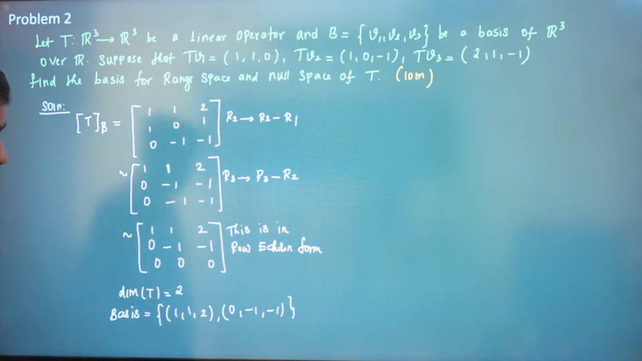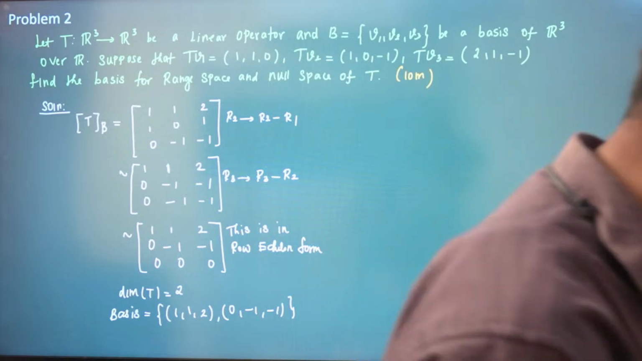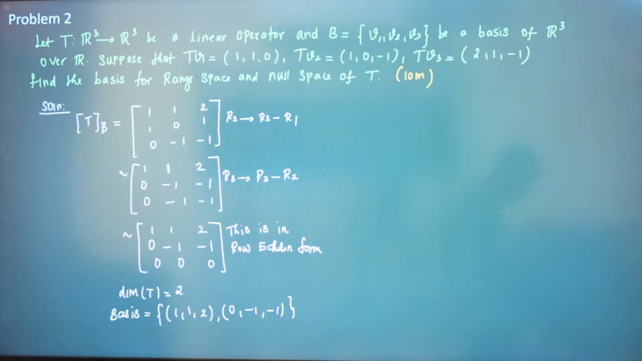So these two vectors will span the range space, and there are two vectors in the range space. So that means the dimension will be equal to 2, right? Yes. Now what we need to do is find the null space, right? We need to find the null space, which we will do now.